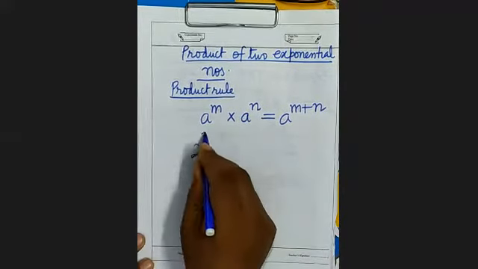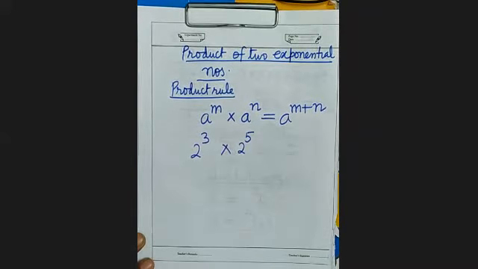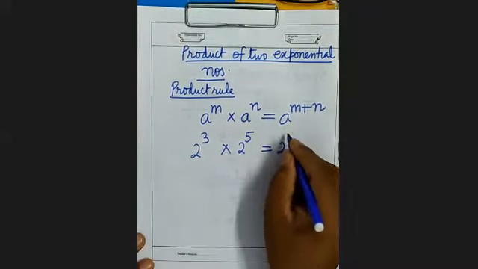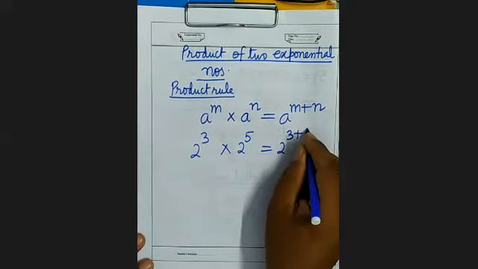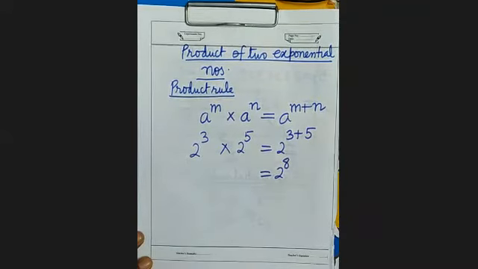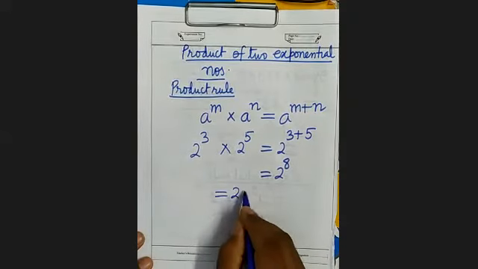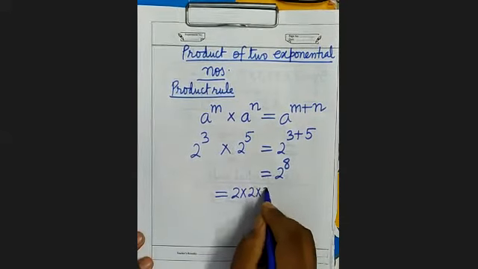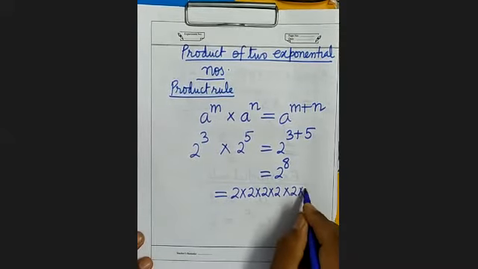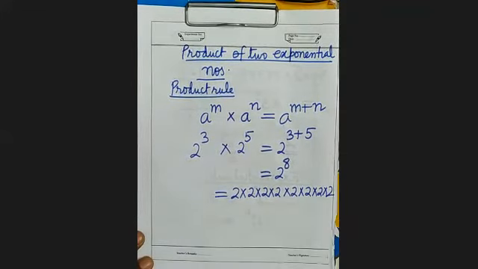For example, 2 to the power 3 into 2 to the power 5 will be equal to 2 to the power 3 plus 5. That is 2 to the power 8. 2 to the power 8 means you will multiply 2, 8 times. 8 बार मल्टीप्लाई करेंगे.